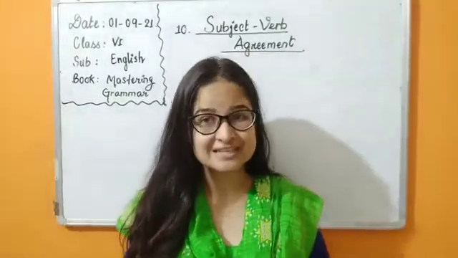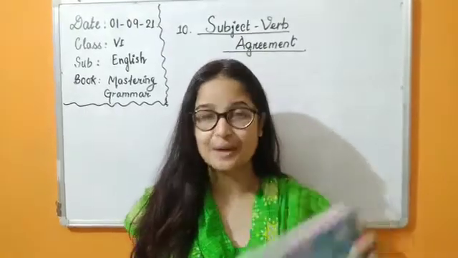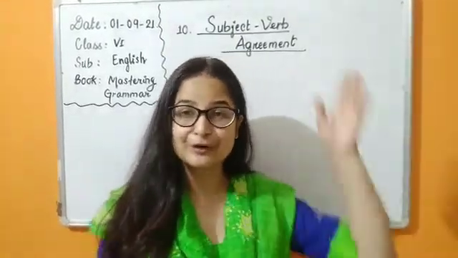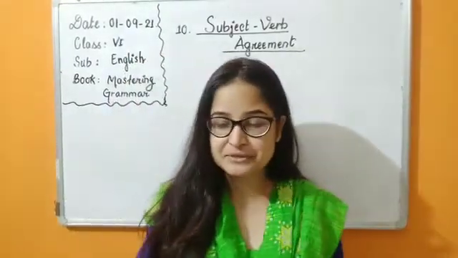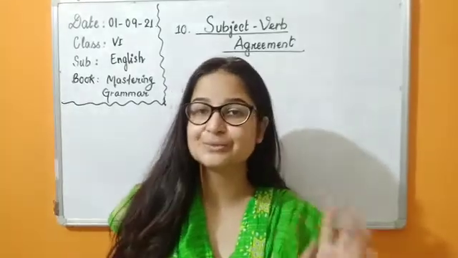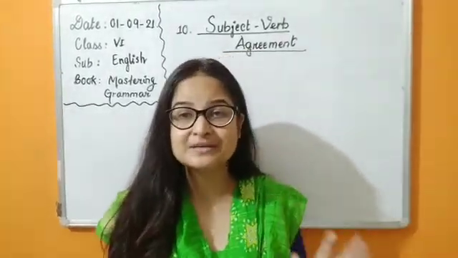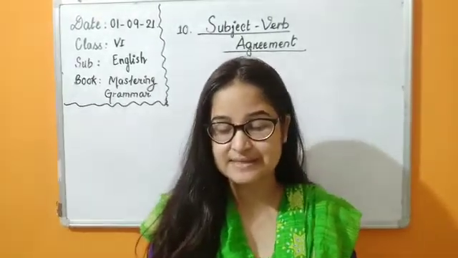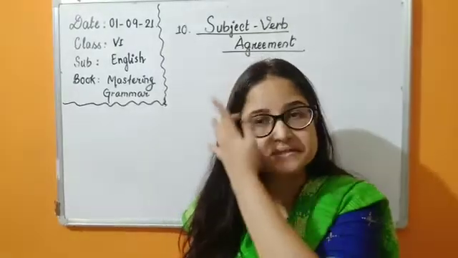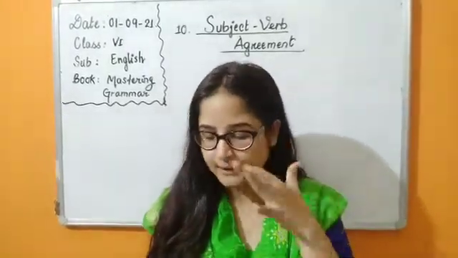Children, for today's English lesson, we are going to start a new chapter from your Mastering Grammar book, and this is chapter 10 from your book. Subject verb agreement. Now, before moving to subject verb agreement, let me quickly recall what is a subject and what is a verb. A verb is any action, right? A verb in a sentence must always agree with the subject. Okay, now what is the subject? Subject is the thing or the person we are talking about.